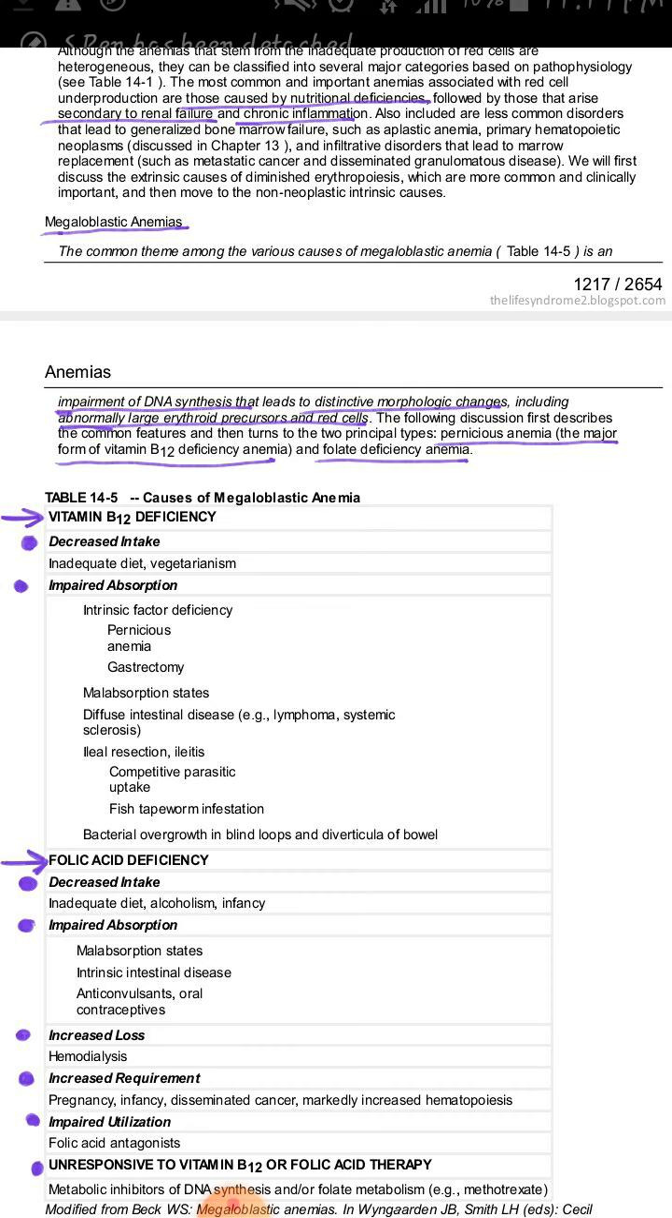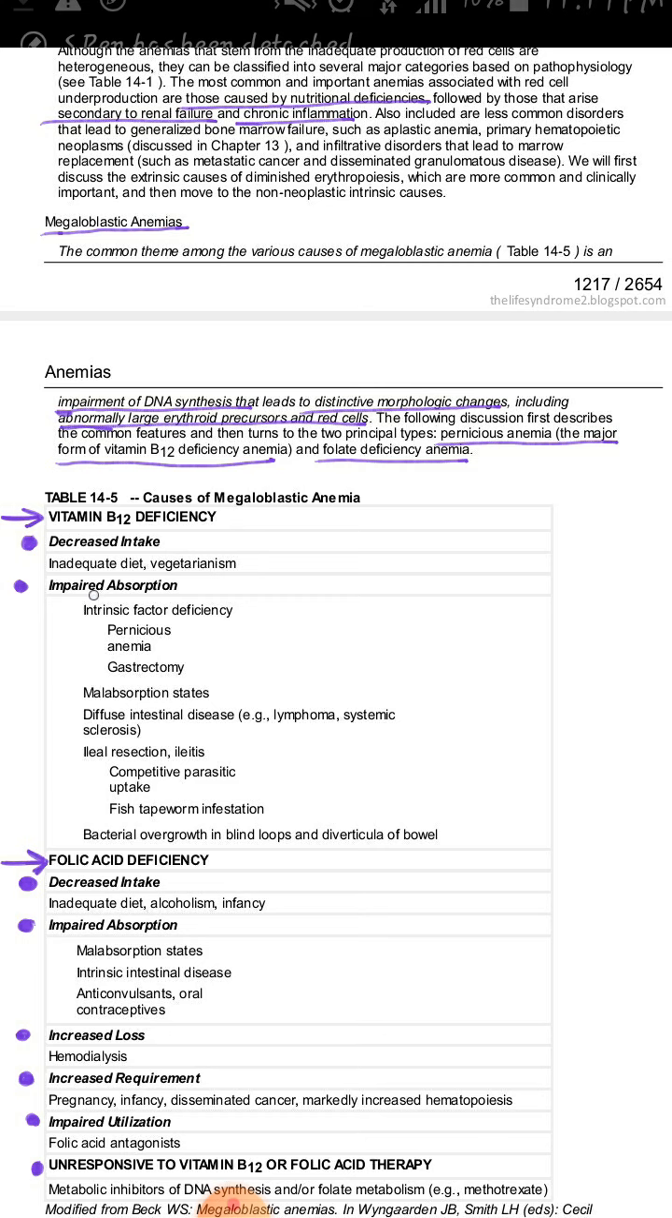Okay, now what are the conditions in which the deficiency of vitamin B12 and deficiency of folic acid can take place? First of all, vitamin B12 deficiency. Vitamin B12 deficiency can take place when there is decrease in the intake of vitamin B12. For example, there may be inadequate vitamin B12 in the diet, or a person is a strict vegetarian. So in these conditions, vitamin B12 deficiency can occur.